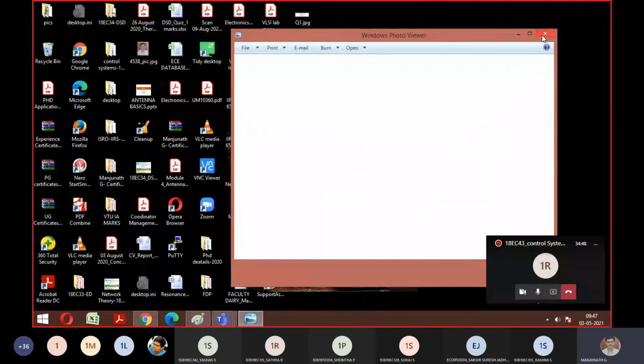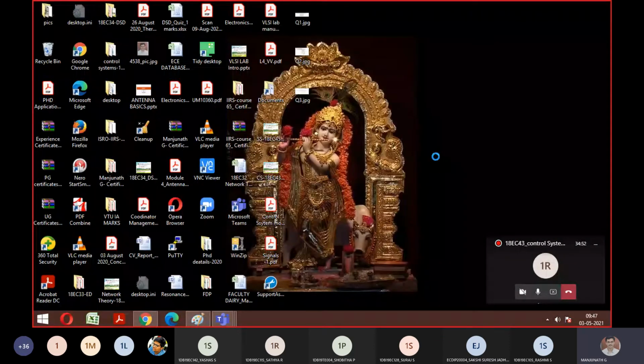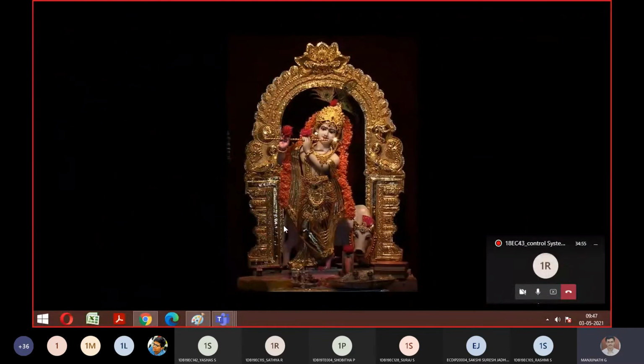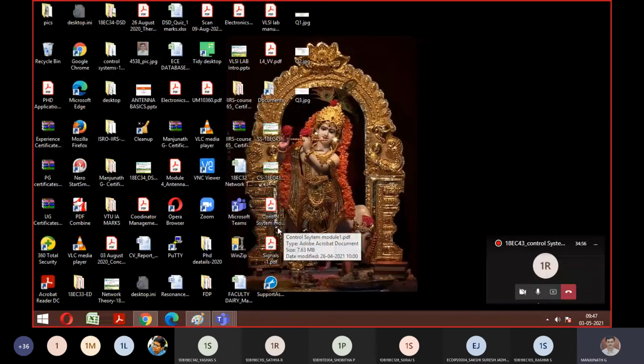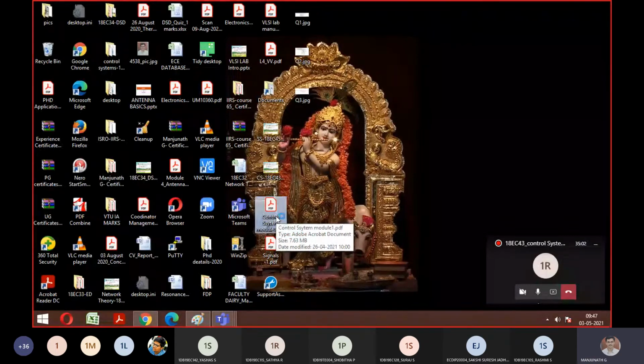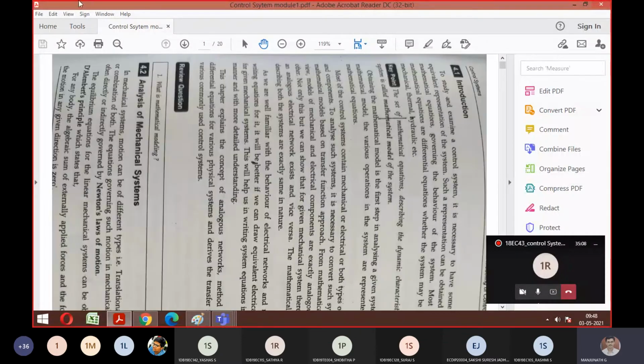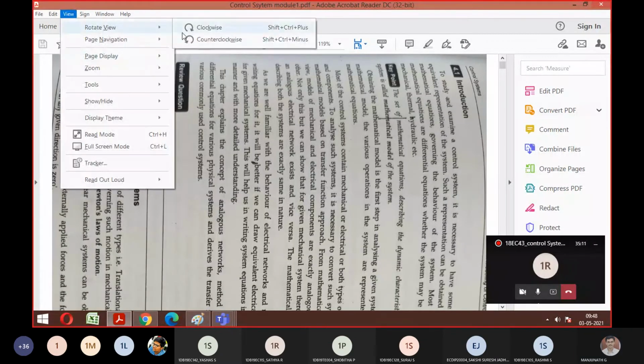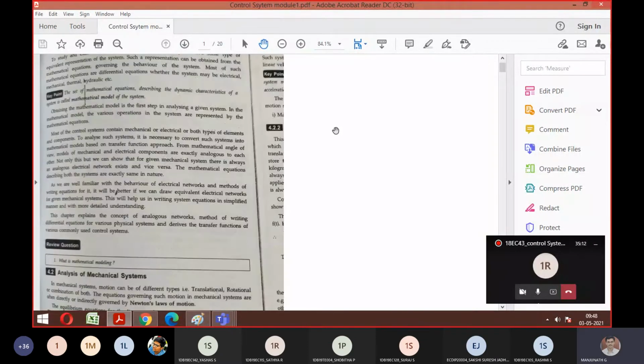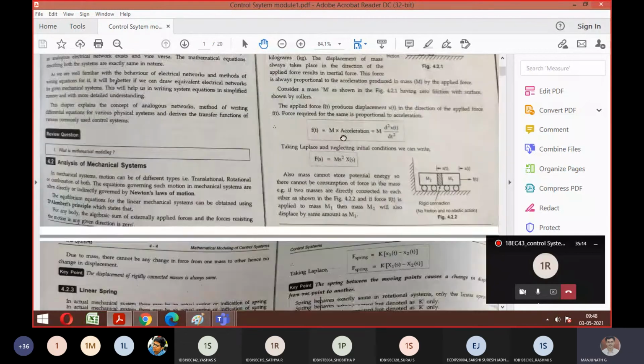So any doubts, anyone, till here? If you have, you can ask. See, unless you practice once, it is not so easy. If you know FI, FE analogy, there only you will get 20 marks easily. So try to practice, and along with rotational you also have to practice. So let's move on.